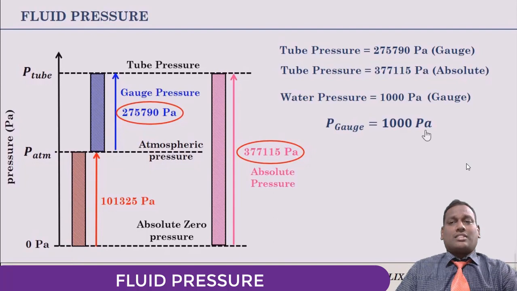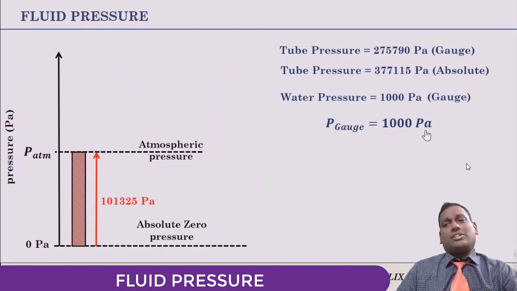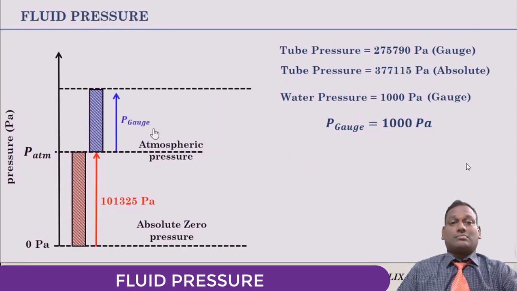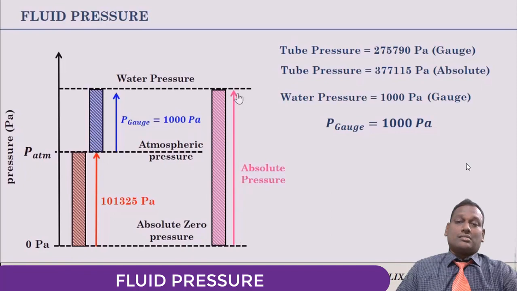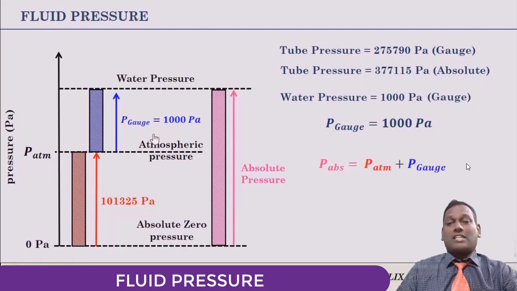So, let us suppose P gauge is equal to 1000 pascals. Then from absolute 0, what would be the pressure? Therefore, absolute pressure P absolute is equal to P atmospheric plus P gauge.